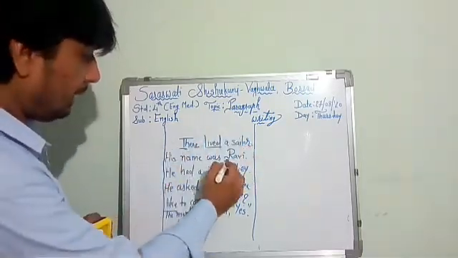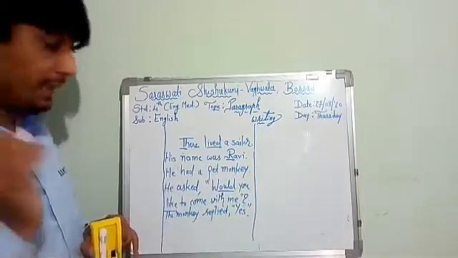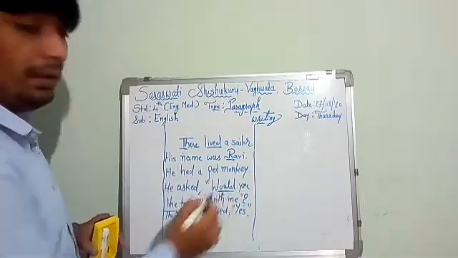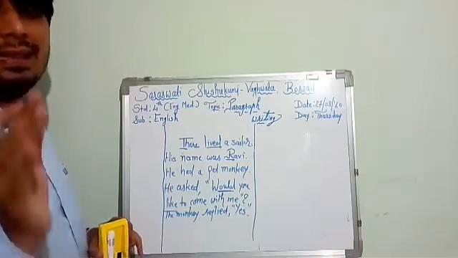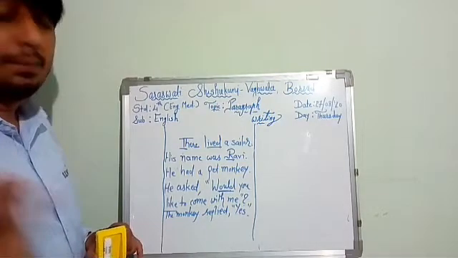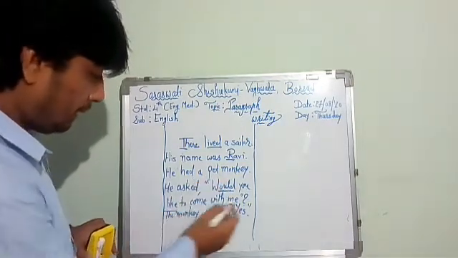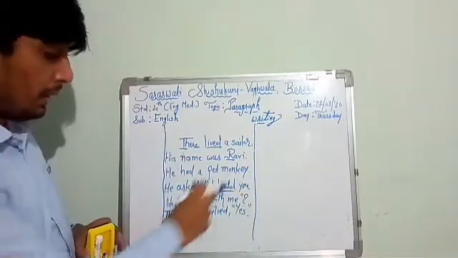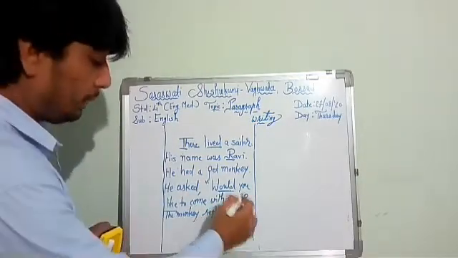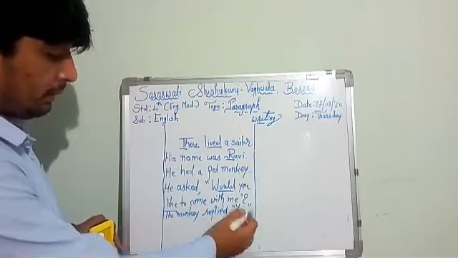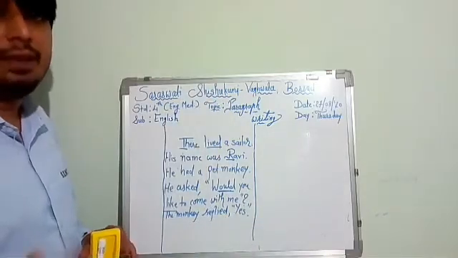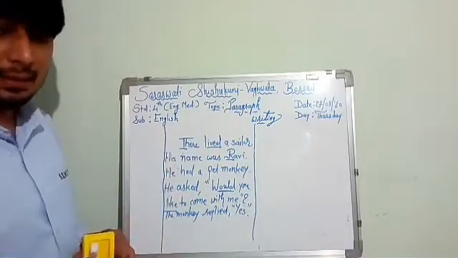Then the proper noun's first letter must be in capital. When the sentence is spoken by somebody else, it must be in quotation marks. Here the quotation mark is over. At the end of the question there must be a question mark, and at the end a full stop if it is a simple sentence.